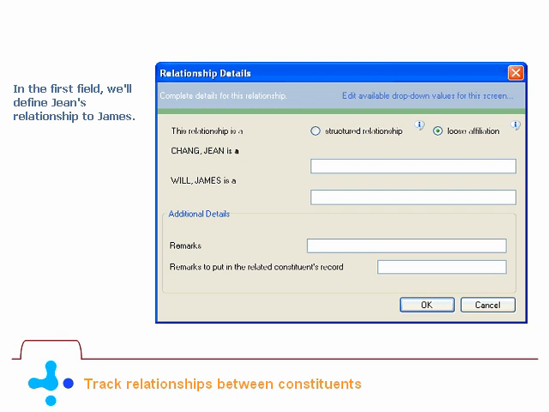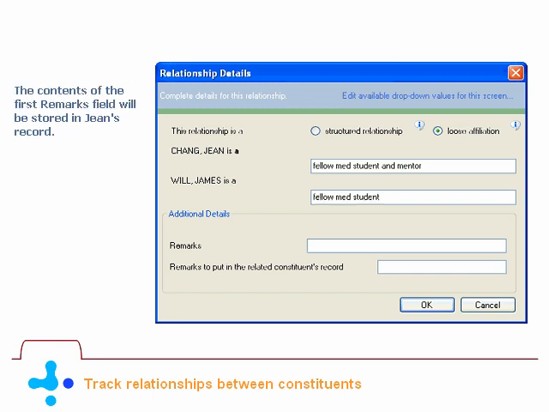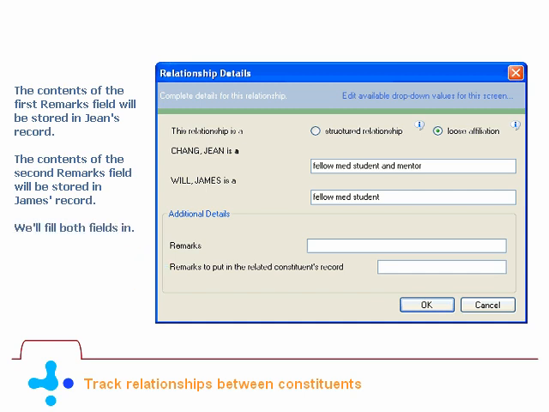In the first field, we'll define Jean's relationship to James. Then, in the next field, we'll describe James' relationship to Jean. The contents of the first remarks field will be stored in Jean's record. The contents of the second remarks field will be stored in James' record. We'll fill both fields in.